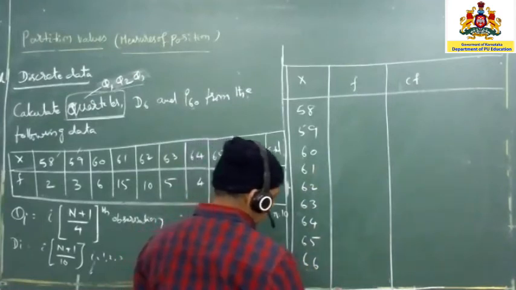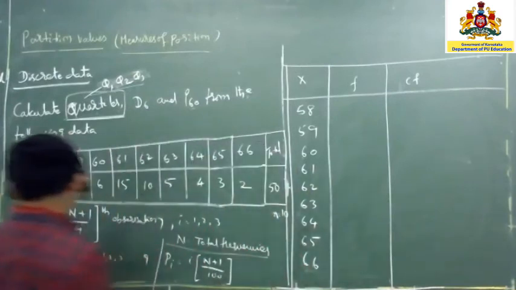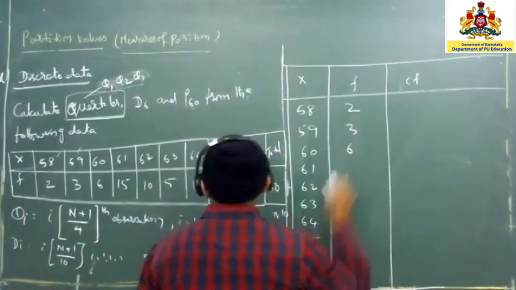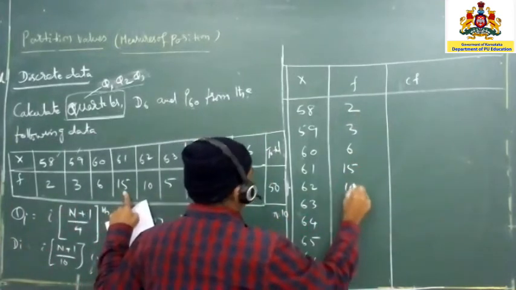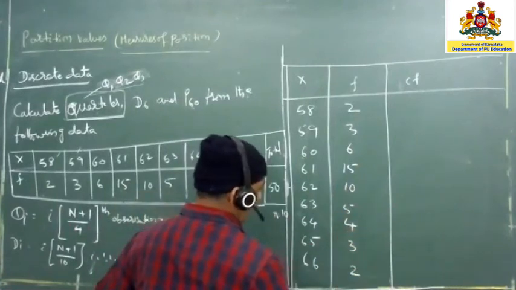Okay. Now the corresponding frequencies we will write: 2, 3, 6, 15, 10, 5, 4, 3 and 2.